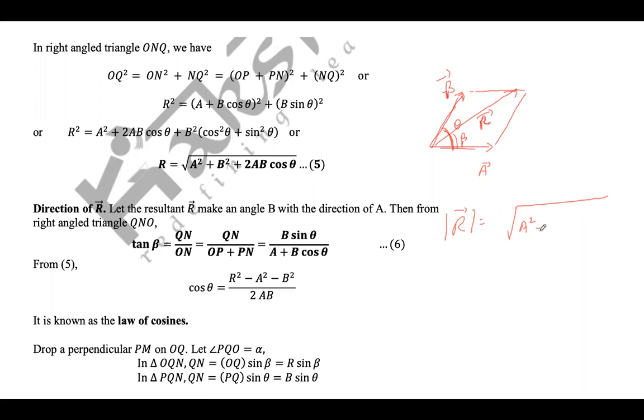So R is equal to the square root of A square plus B square plus 2AB cos of theta. And tan beta is equal to B sine theta divided by A plus B cos theta. So this is our angle. So we get the angle using B sine theta by A plus B cos theta, and the magnitude of the resultant by A square plus B square plus 2AB cos theta. Okay.